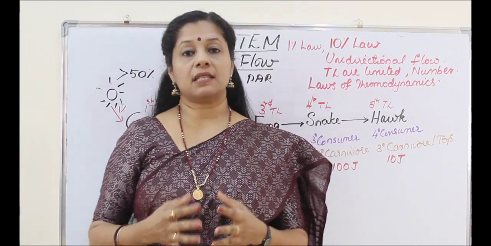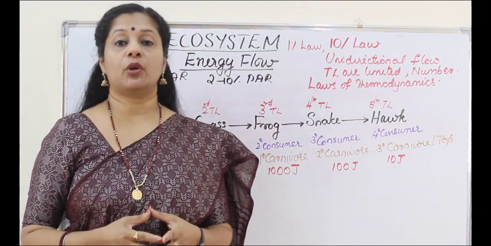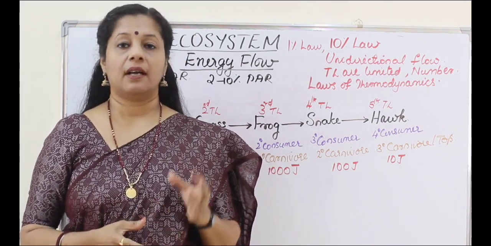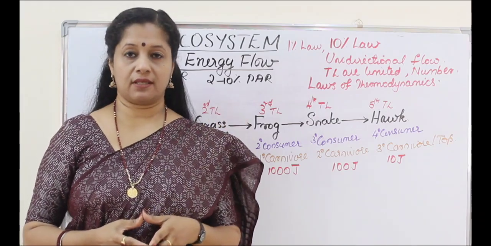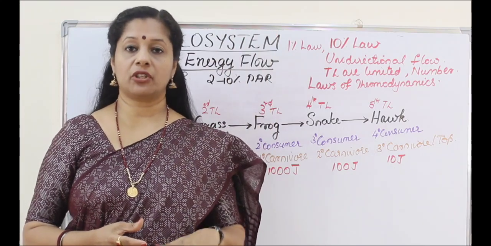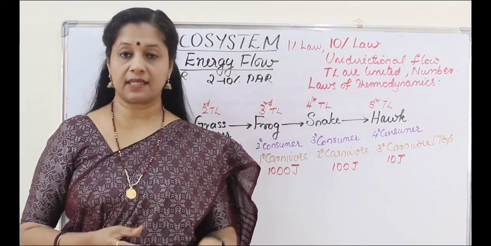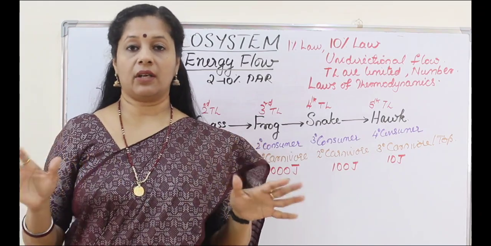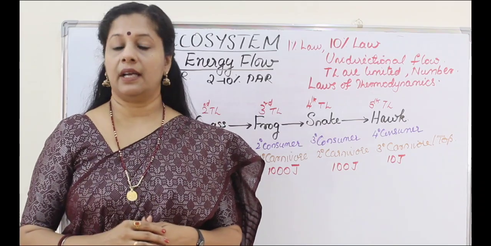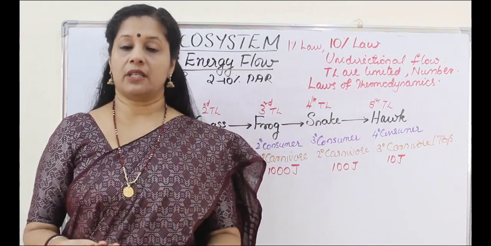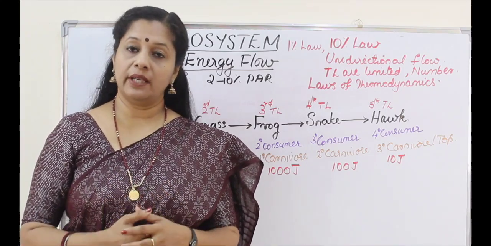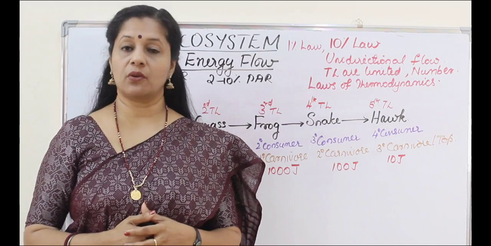We know that plants are the only organisms which can produce organic material, that means by the process of photosynthesis. Why? Because all the organisms on this earth have only one source of energy, that is sunlight, except certain hydrothermal vents or deep thermal vents under the sea. Otherwise, all the organisms which are exposed to sunlight, the only celestial object is the sun for us to get the energy from. And even though we are also exposed to sunlight, we are not able to make our own food. That process can be done only by plants, green plants, and only certain photosynthetic bacteria.